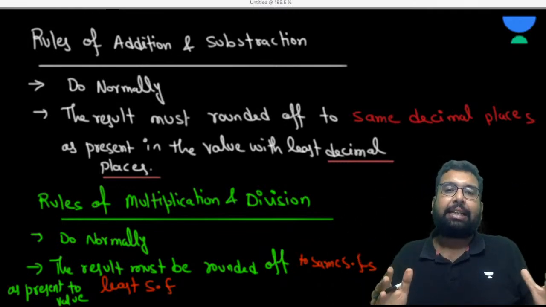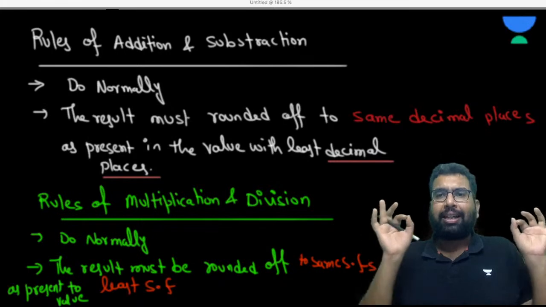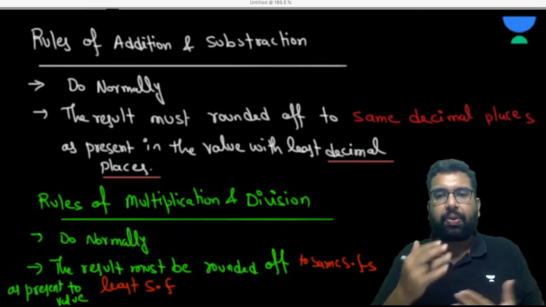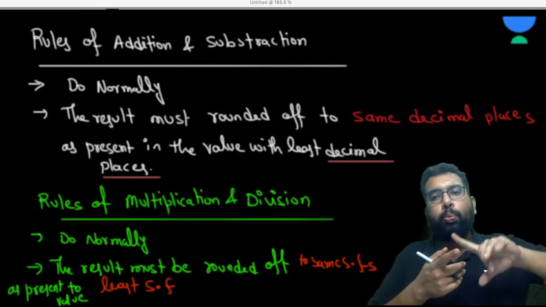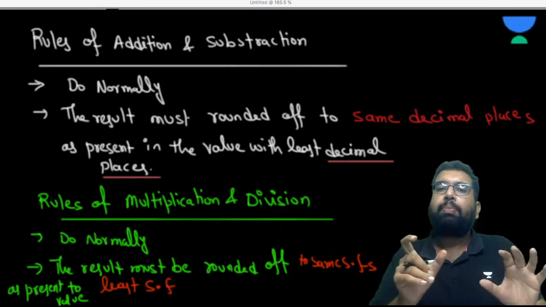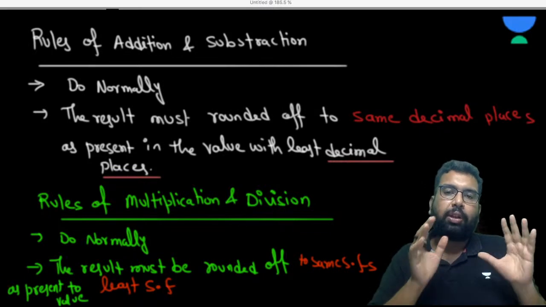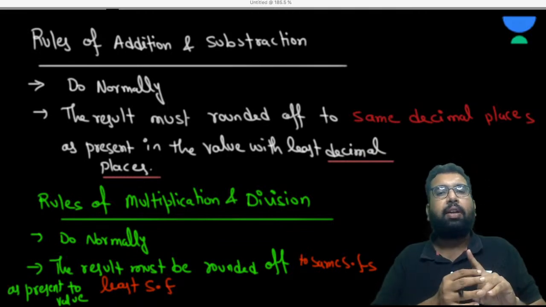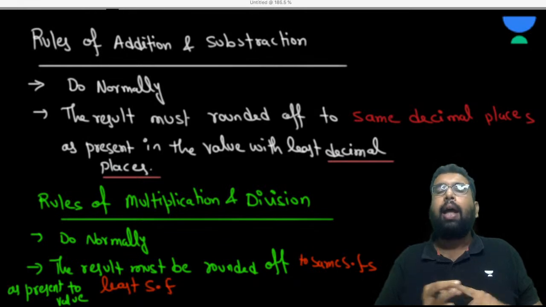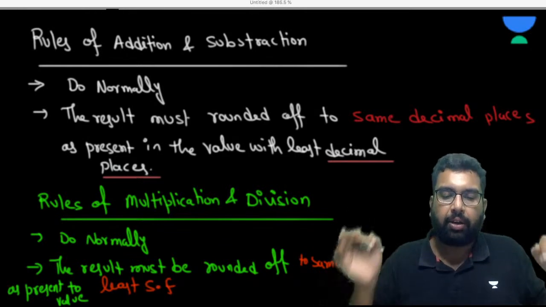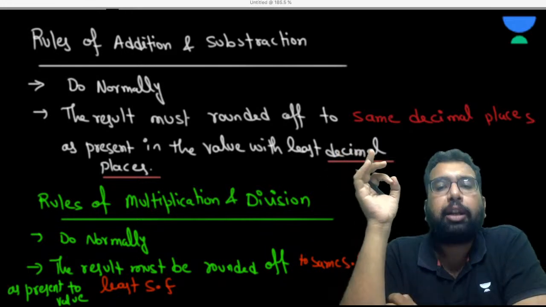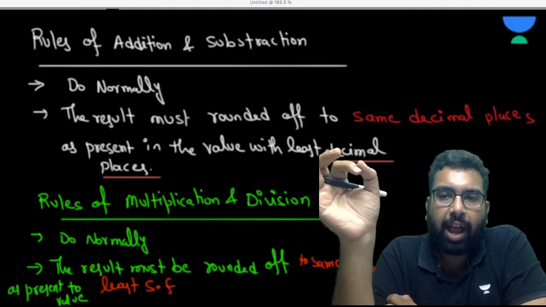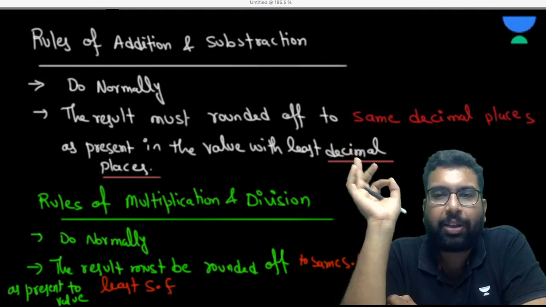So the key point is that when you are adding and subtracting, you must round off to the same decimal place in the solution as present in the value with least decimal place. And the rules of multiplication and division are that you must round off to the same significant figures as present in the value with the least significant figures. I hope it is fine to everyone.